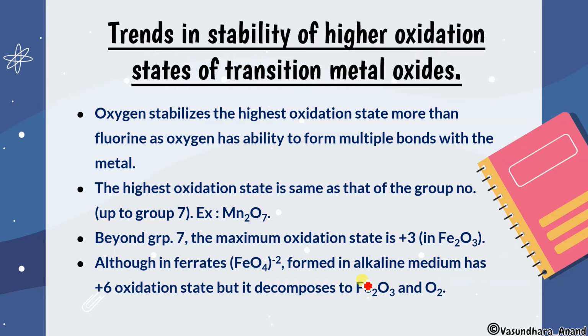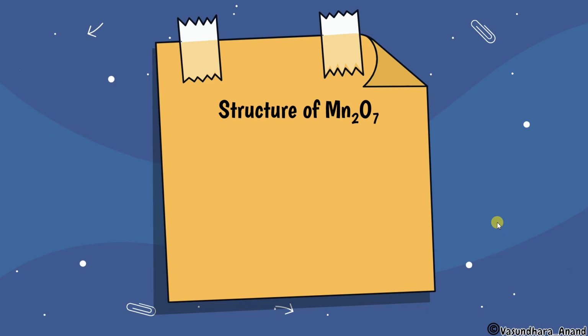There are only two exceptions, chromium and manganese. Chromium is in group 6, so the maximum state will be 6, CrO3. Let me write that also. Chromium belongs to group 6, so it shows the compound CrO3 where the oxidation state of chromium is 6. So except for group 6 and group 7, chromium and manganese, all other metals will show a maximum oxidation state of +3, and that is what? Iron, scandium, we can say that.